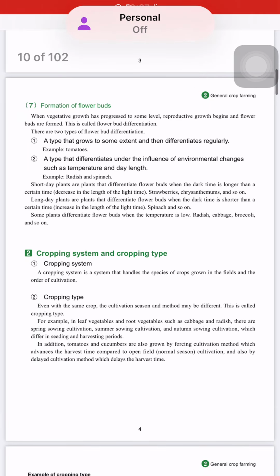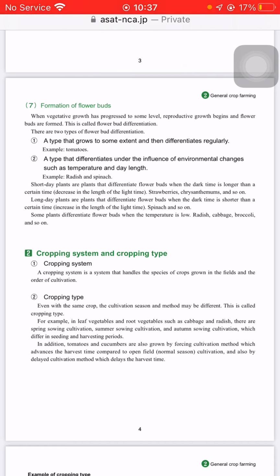Hello guys, welcome back. There are cropping systems and cropping types. Let's learn about cropping system and cropping type.